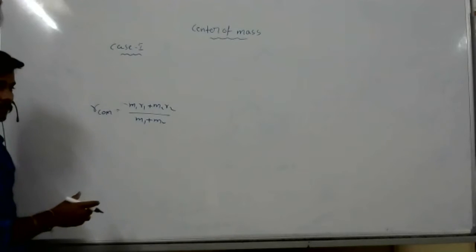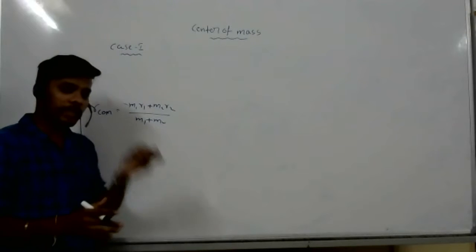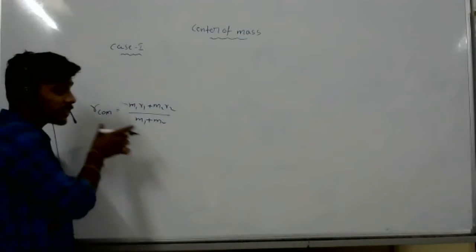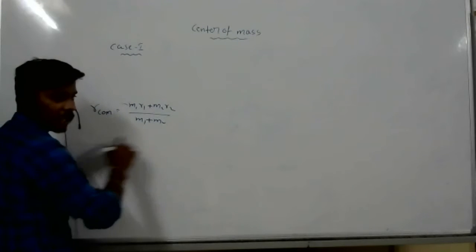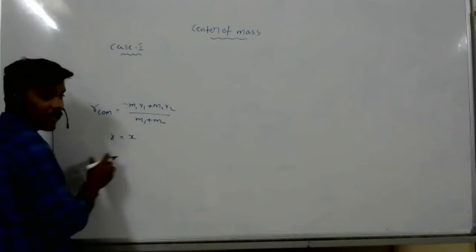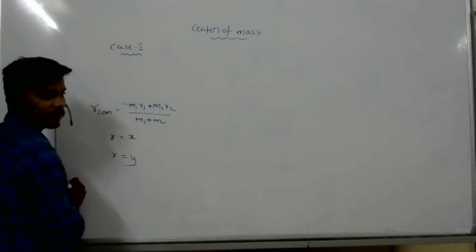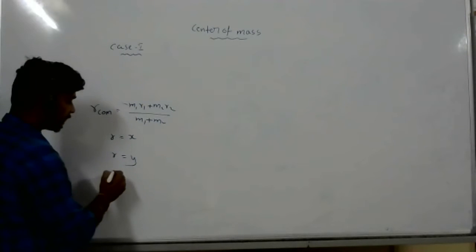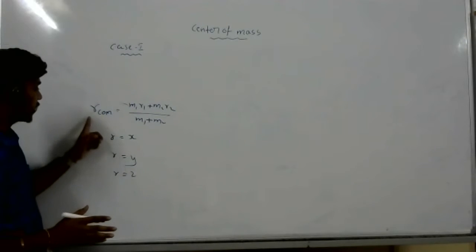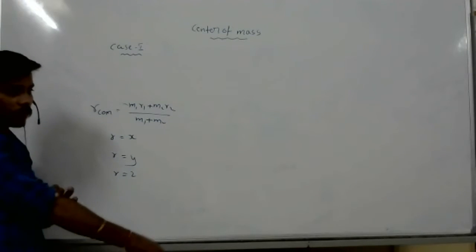And again you gave M1 X1 plus M2 X2. It is the position. This position can be anywhere. It can be in 1 dimension, 2 dimensions, or 3 dimensions. If the center of mass lies only along the X direction, then you place R equal to X. If along the Y direction, R equal to Y. If in the Z direction, R equal to Z. That's all. Yes, I wrote it wrong, I wrote everything as Y. Now did you understand?